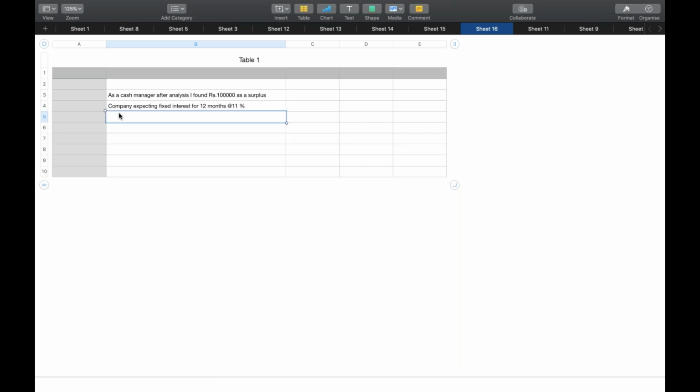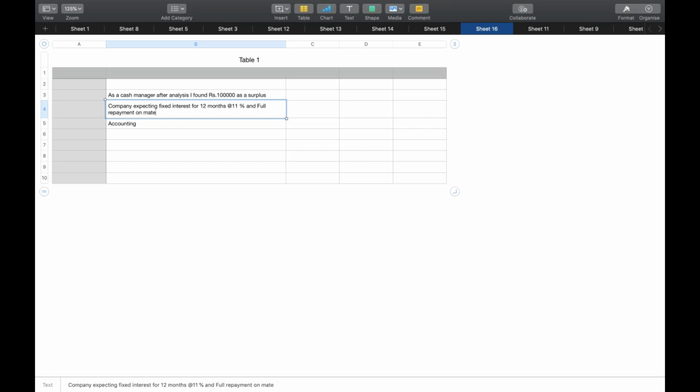Then accounting entries need to be generated. Fixed interest for 11% and full repayment on maturity. Okay, second point. Accounting entries need to be generated automatically for consolidation.